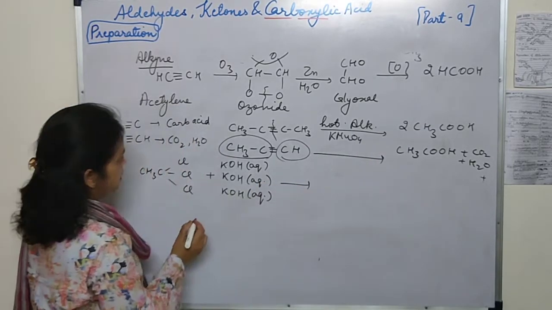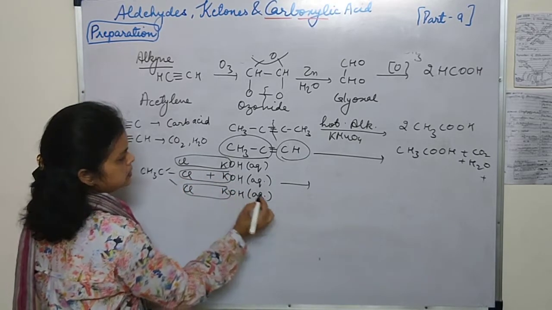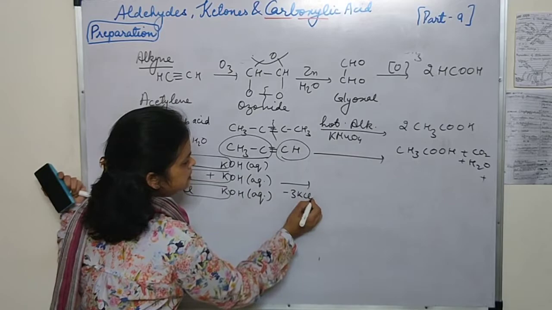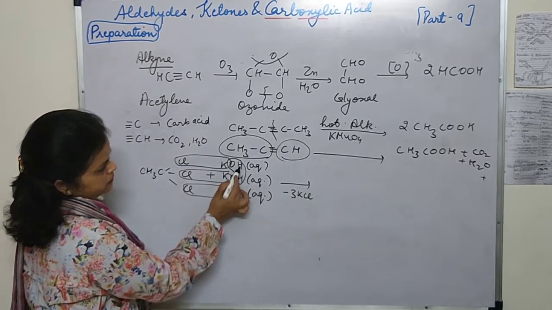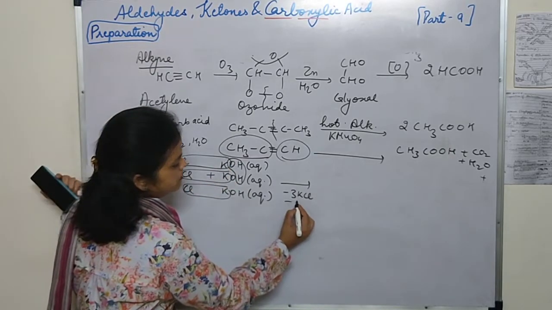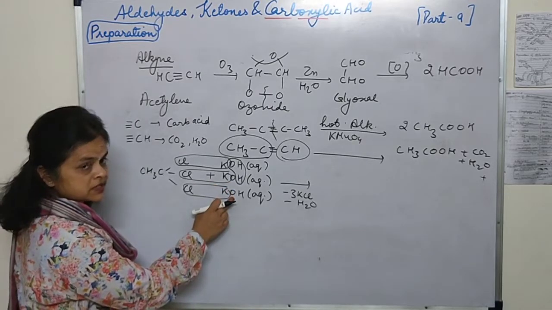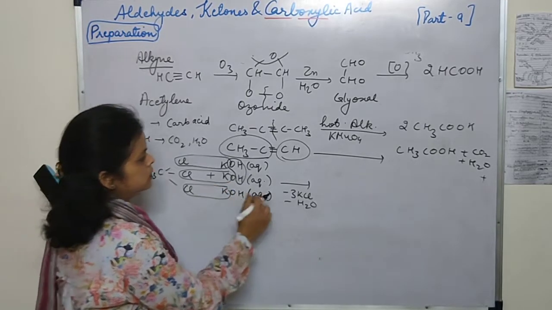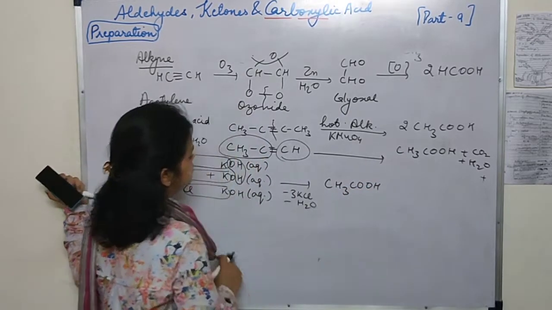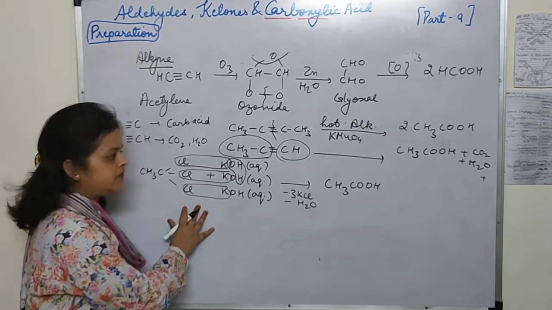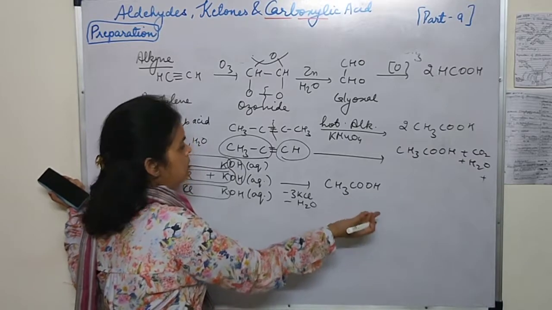Okay, now they will form KCl, KCl and KCl, so minus 3 KCl. Now 2H and 1O, so it will form H2O. Now what is left behind here? 1 and 1, 2 oxygen and 1 hydrogen, so it will form CH3COOH. So trihalogen derivatives on reacting with aqueous KOH, they can form the acetic acid or whatever